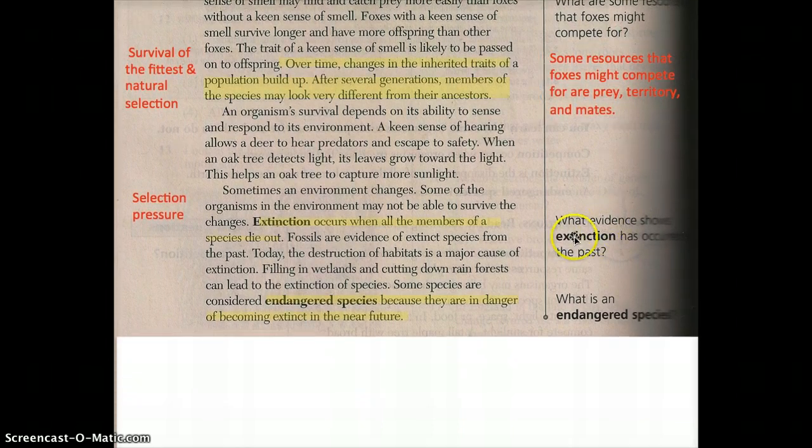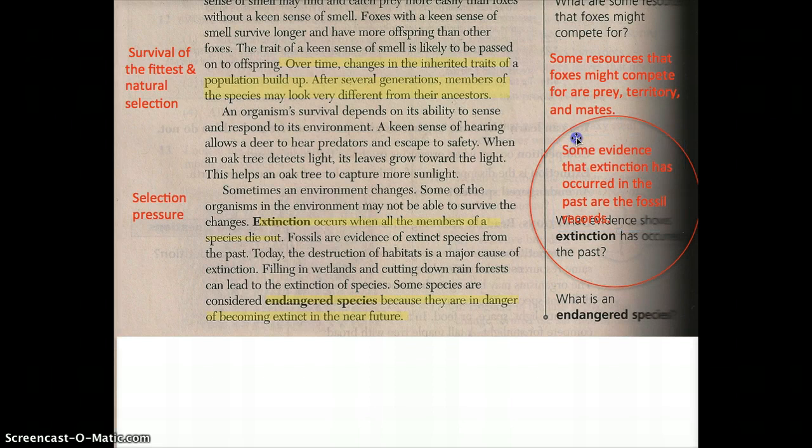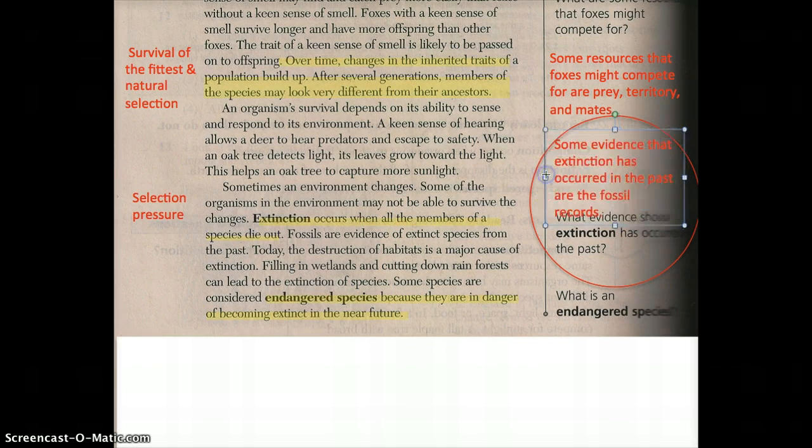What evidence shows extinction has occurred in the past? I looked over here, I found extinction. Extinction occurs when all the members of a species die out. Well, how do we know they existed if they're not here, right? Well, fossils are evidence of extinct species from the past. So I'm going to write that above. I'm going to put a little circle so you can see that that answer goes here. Some evidence, I'm flipping my question, restating it. Some evidence that extinction has occurred in the past are fossil records.